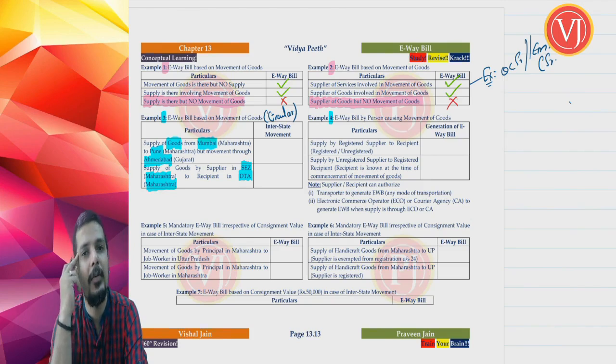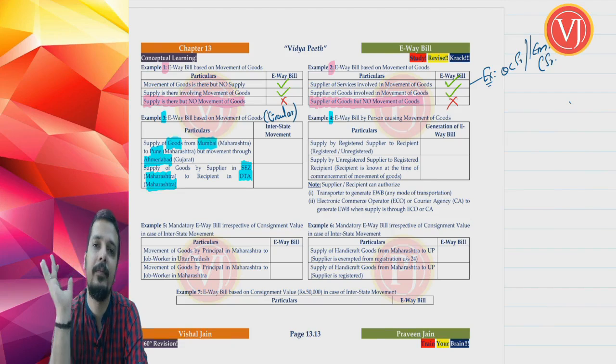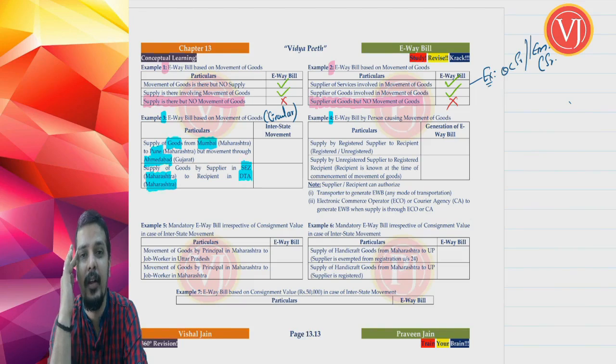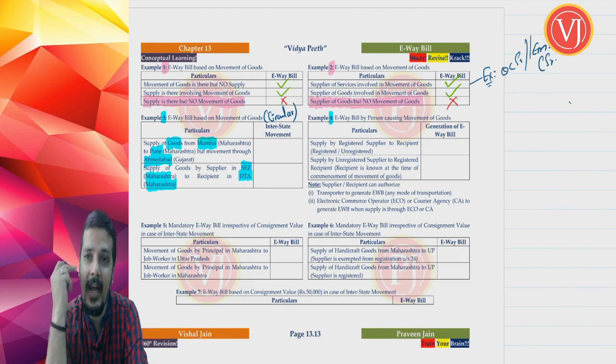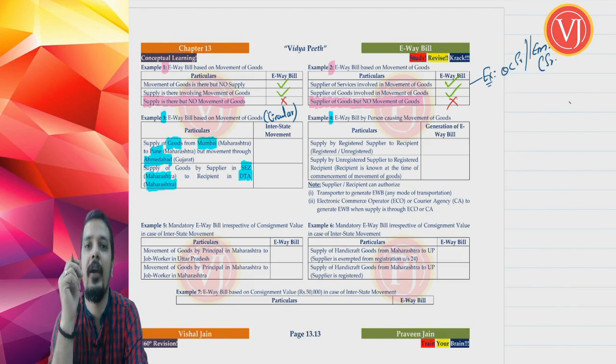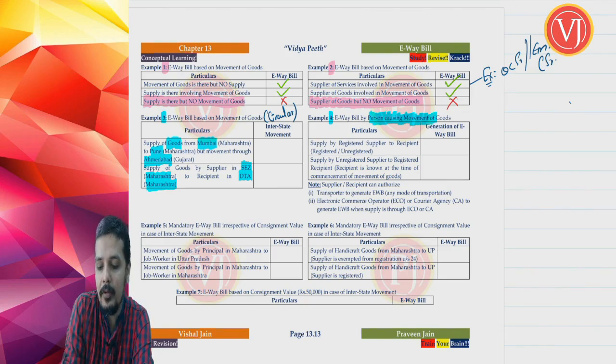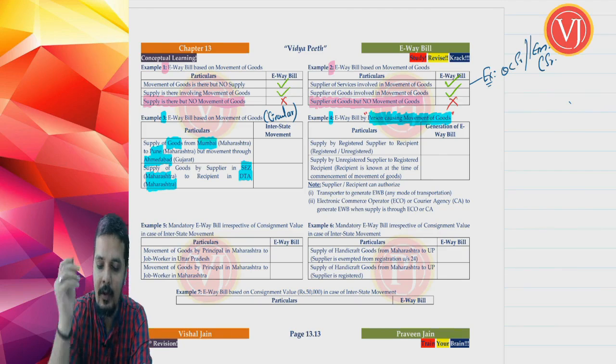Normally, if I tell you the EVA bill has to be generated by the supplier, the normal answer is the EVA bill has to be generated by the supplier, whether registered or unregistered. In exception cases, the e-waybill may have to be generated by the recipient. When I'm telling this point, who has to generate the e-waybill, the focus is on the term. They have used a term: the e-waybill has to be generated by a person causing movement of goods.